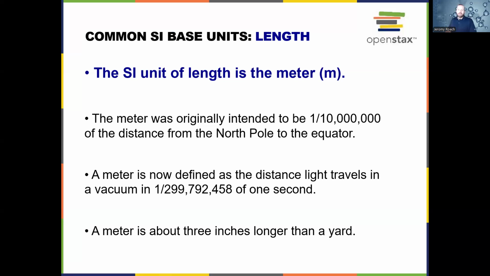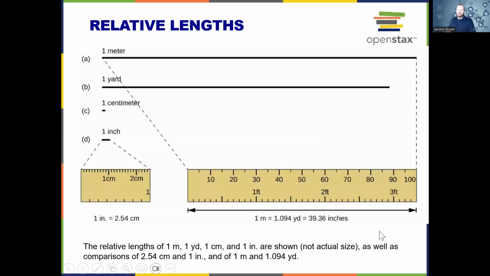A meter is about 3 inches longer than a yard. So if you're familiar with the metric system, great. If you're familiar with the American Standard System, a meter is 3 inches longer than a yard. And these are all relative lengths. So if this was a meter, this is how much an inch is compared to a meter. So a yard's pretty close to a meter here.